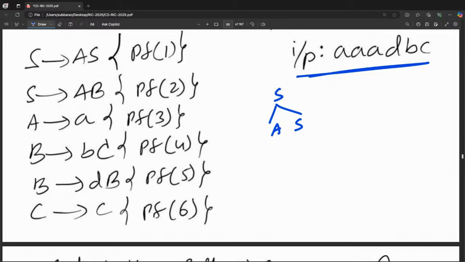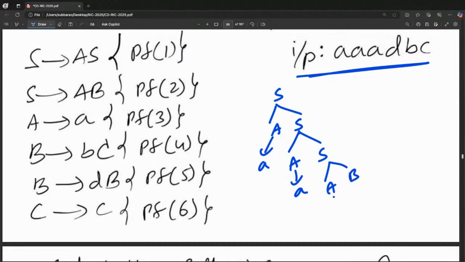Where A goes to A. That's okay, but I want triple A. One more time required: S goes to AS. So this is A, this is also A. Now S goes to, again I can expand, I will get AS where A replaced by A. But there is one more option: S goes to AB is also possible.